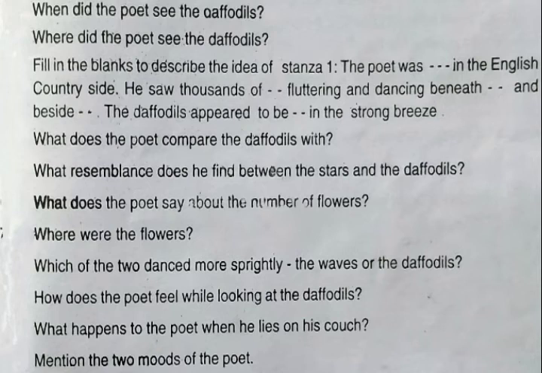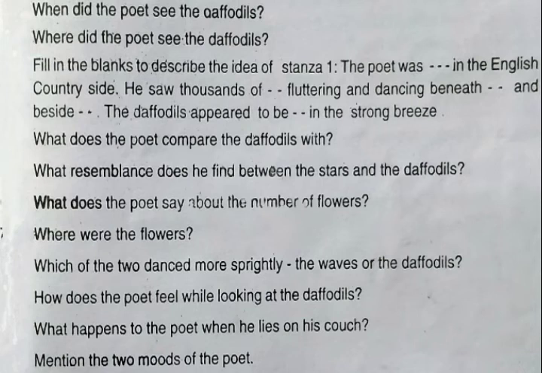Now come to the next question. Question number 2. Where did the poet see the daffodils? Where did the poet see the daffodils? Where? Which place? Where stands for the place. Like that question, this question is also in the past tense.